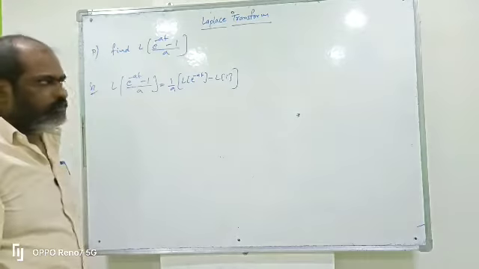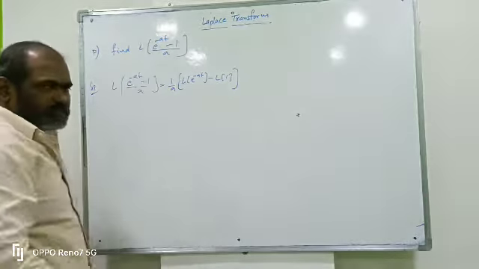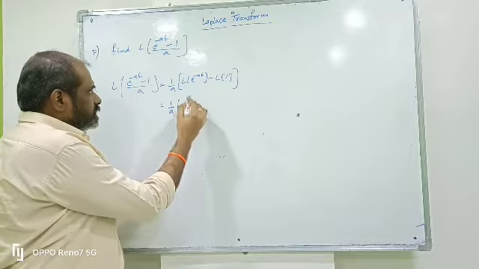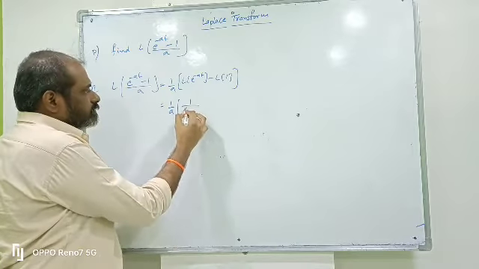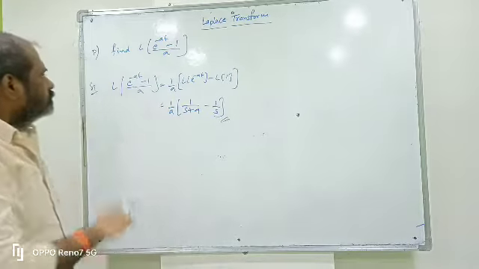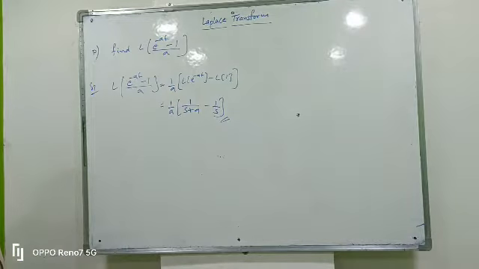The linear property is applicable only for plus and minus. So 1 by a into L of e power minus at, which is 1 by s plus a, minus L of 1, which is 1 by s. This is the Laplace transform of e power minus at minus 1 by a.